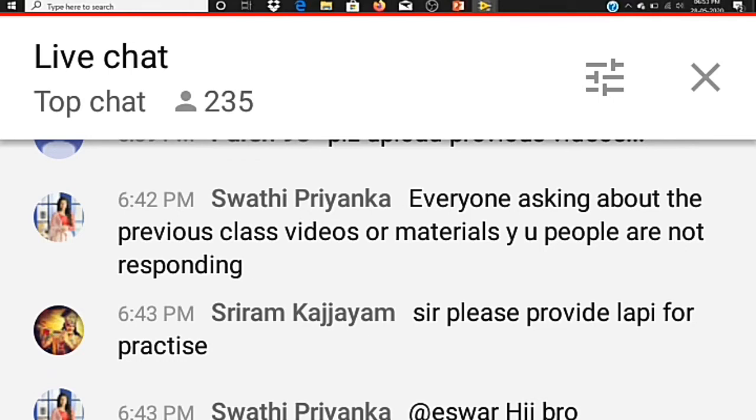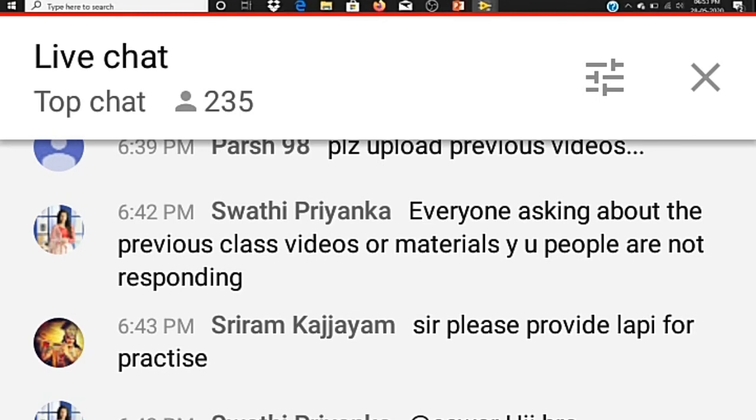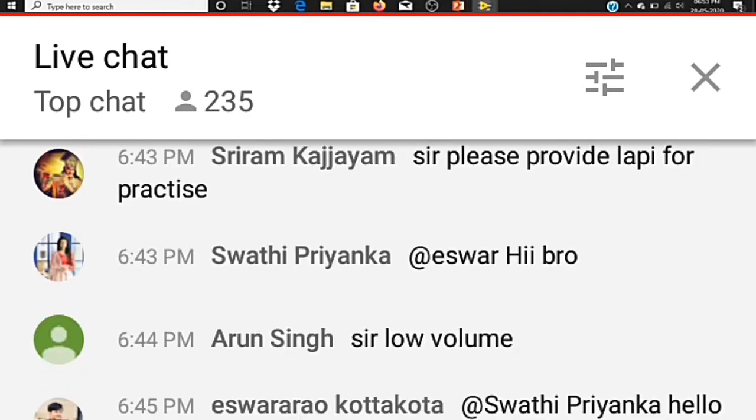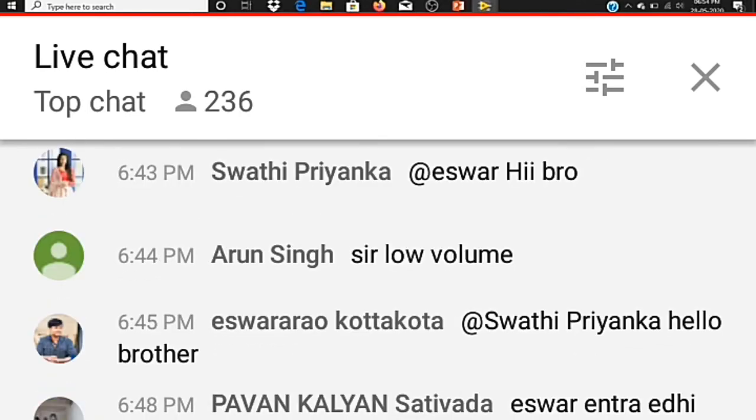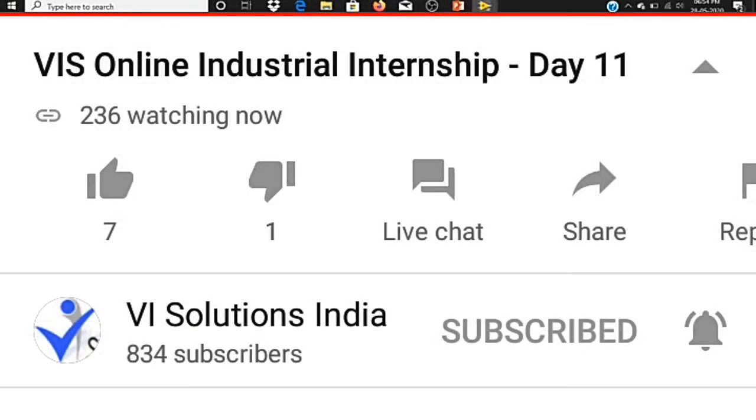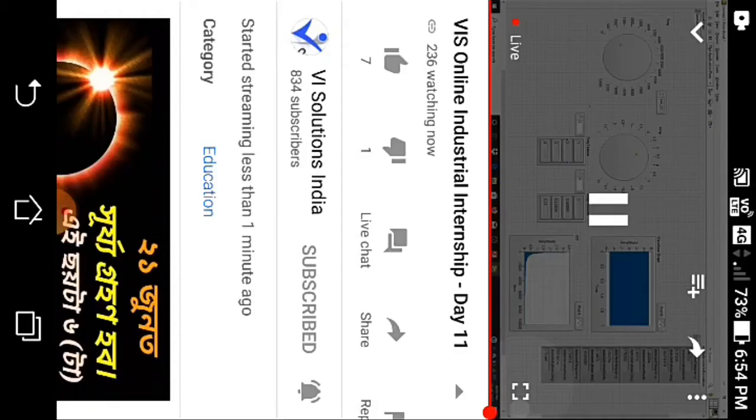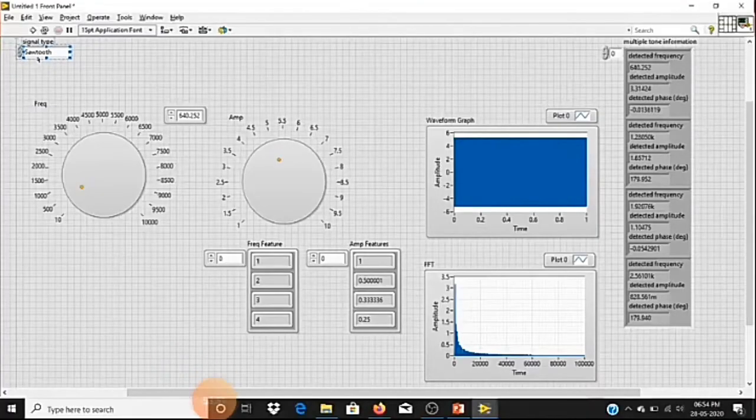The next step is I want to save this feature for each and every signal. Before we train this, I want to save this feature as a single file. For that purpose, I'm going to use a CSV, comma separated value spreadsheet. The very important thing is I want to save this feature along with my signal type. Signal type is nothing but a class, so you need to specify that this feature belongs to this signal only. That is a very important thing. So let me continue my logic for that.